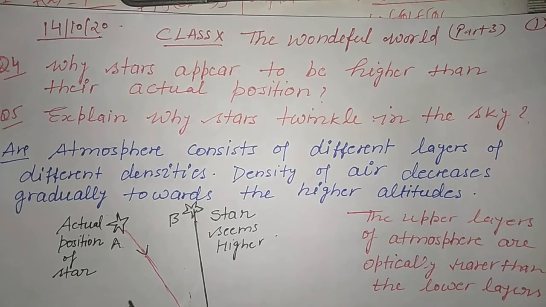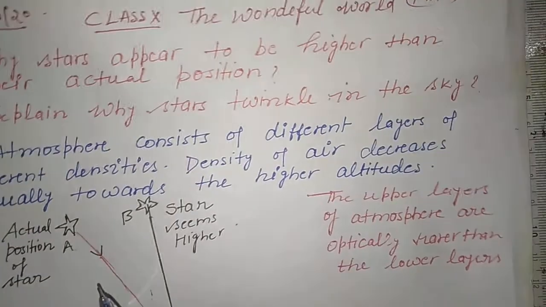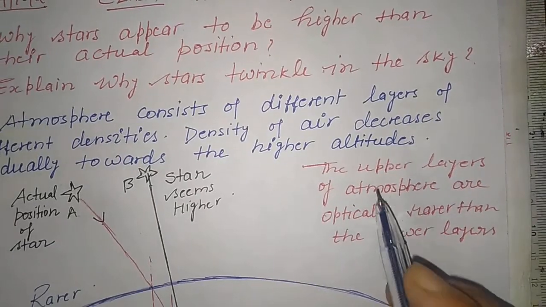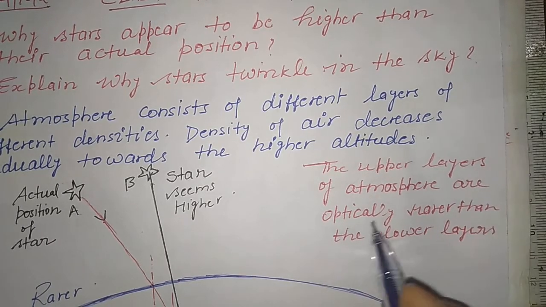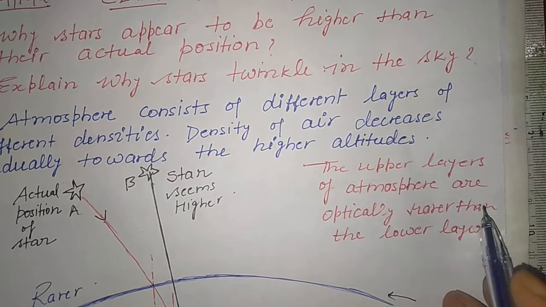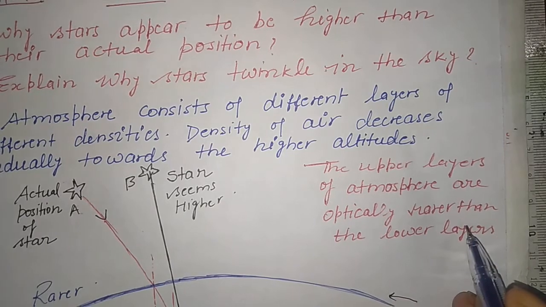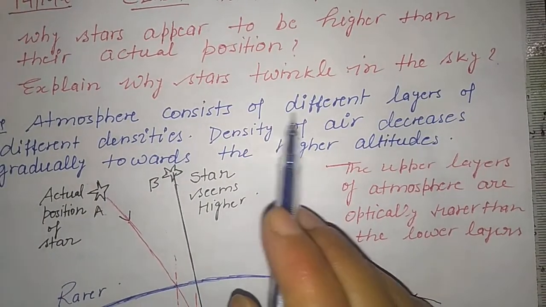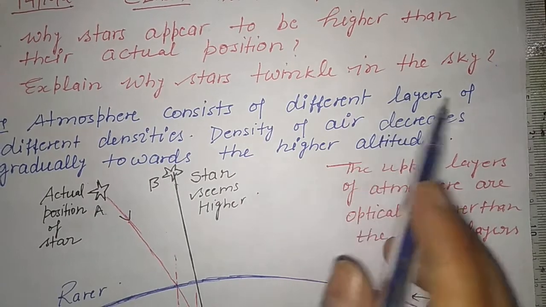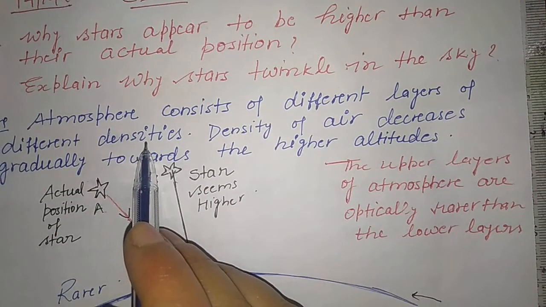In this series, we have already done the formation of the rainbow. So you have to keep this in mind: the upper layers of the atmosphere are optically rarer than the lower layers. The atmosphere consists of different layers of different densities.